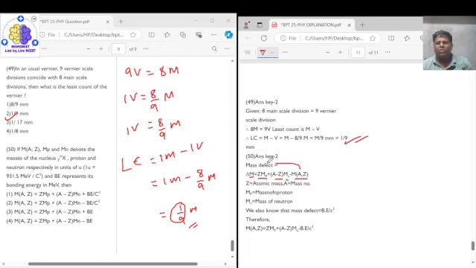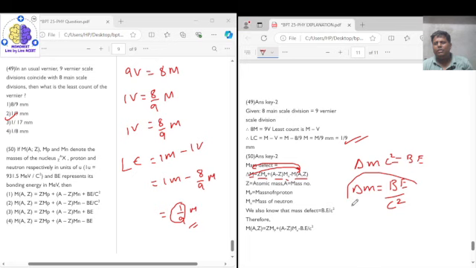Now take this mass of nucleus to this side and delta m to the other side. And what is delta m? Delta m into c square is equal to binding energy. So delta m will be equal to binding energy upon c square.